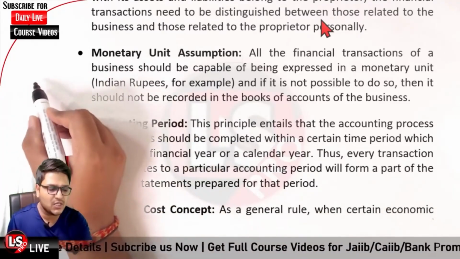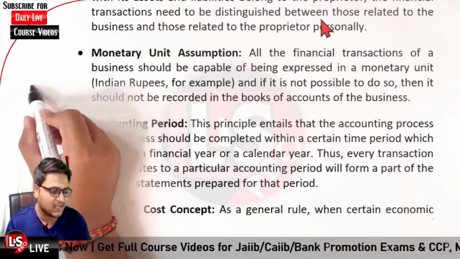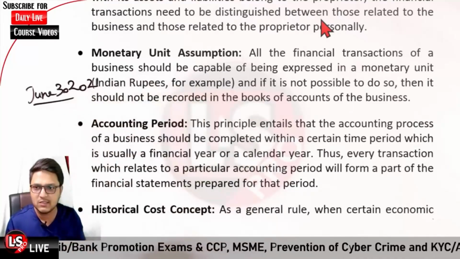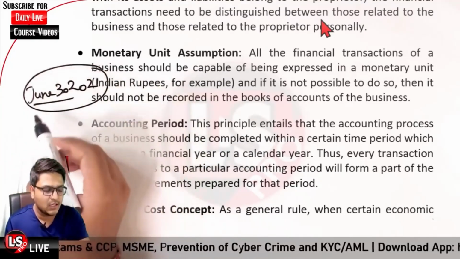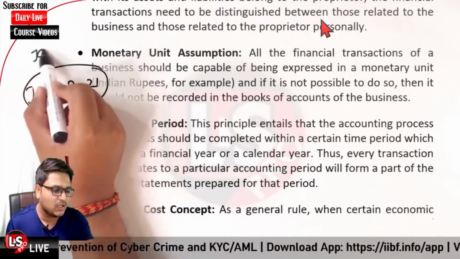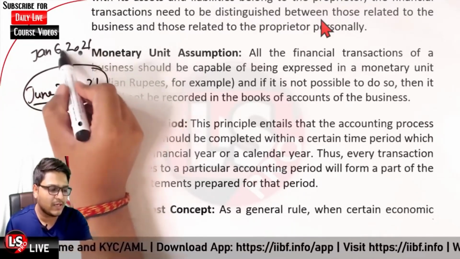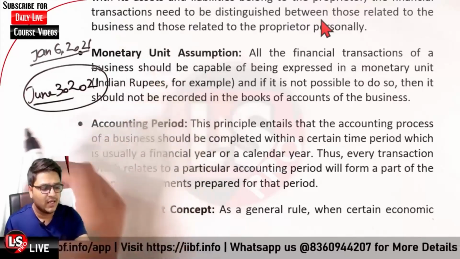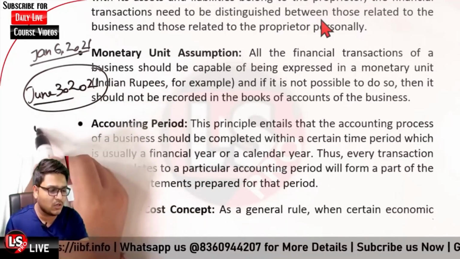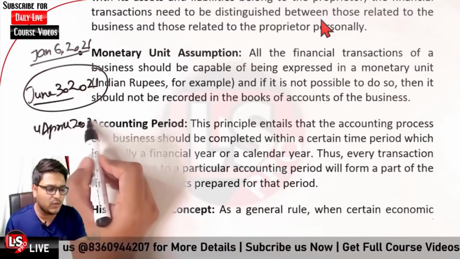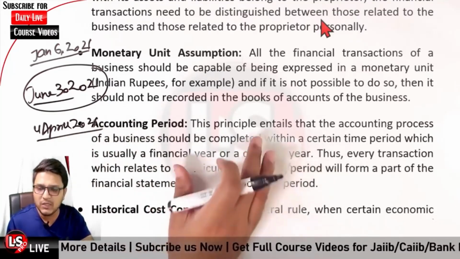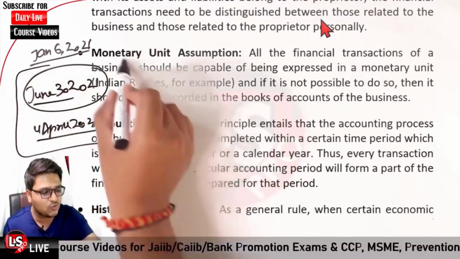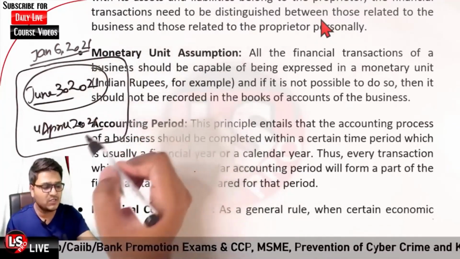It means that if I purchased an asset on June 30th, 2021, and another asset on April 4, 2021, and one asset was purchased on January 6, 2021, then these two assets pertain to the accounting period in the same financial year.